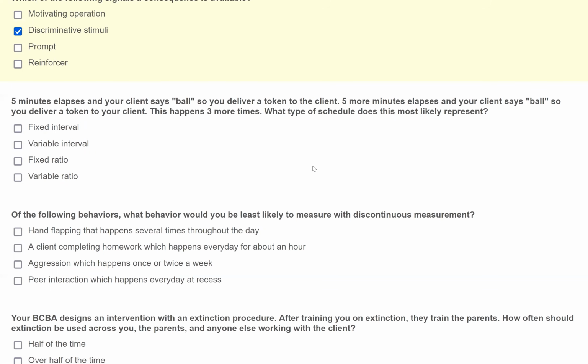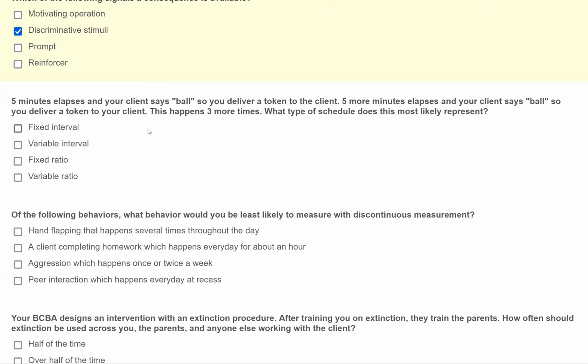Variable means the amount of time or responses is based on an average or it is changing. In this case, we have 5 minutes. We have 5 more minutes, and it happens 3 more times. So it's always going to be 5 minutes. Was that fixed or variable? Obviously, that's fixed. It's unchanging.